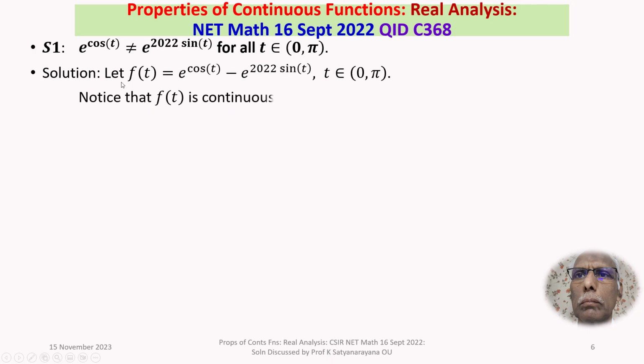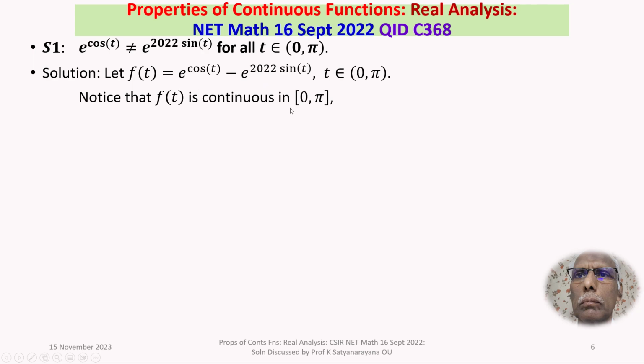Notice that this function f of t is continuous in the closed and bounded interval 0 to pi. Why? Because cos, sine are continuous functions, exponential is continuous, and the composition of continuous functions is again a continuous function, and the difference of any two continuous functions is again a continuous function.